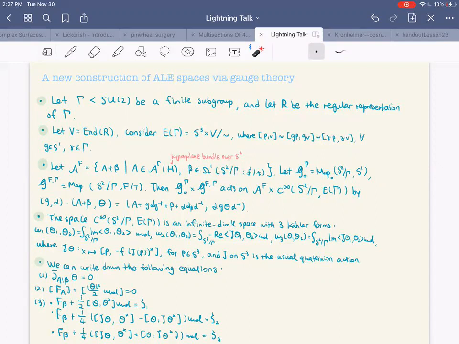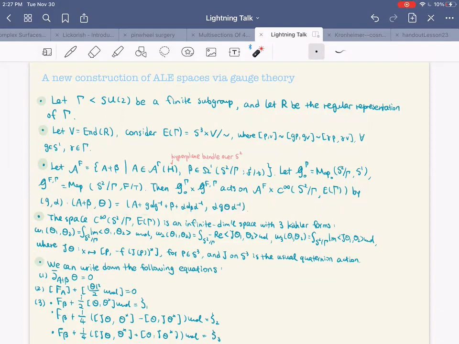And then our gauge group is given by the base gamma invariant S1 gauge group, and then the F gauge group, which is also gamma invariant. So they're given by these two spaces. And then it turns out that the gauge group will act on the configuration space A_F cross the C infinity sections of E gamma by the following action.